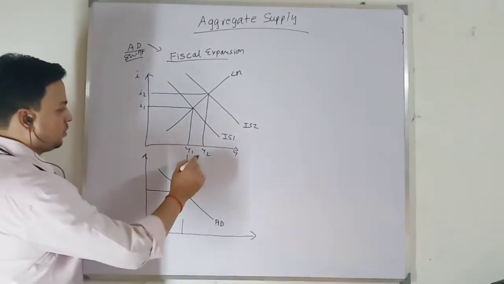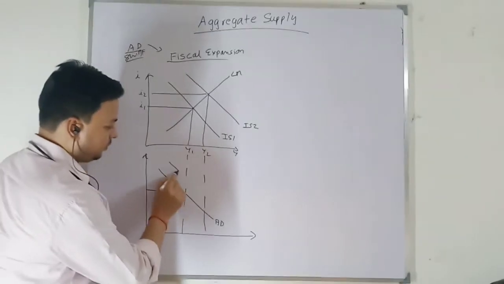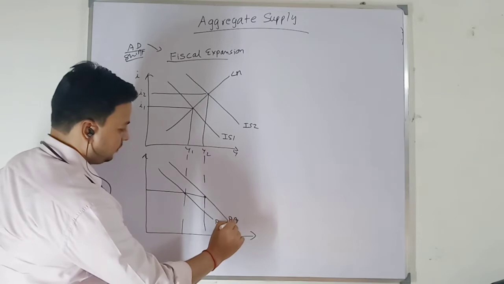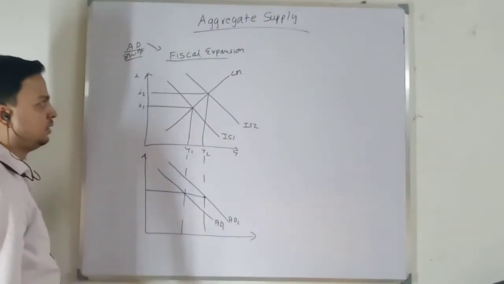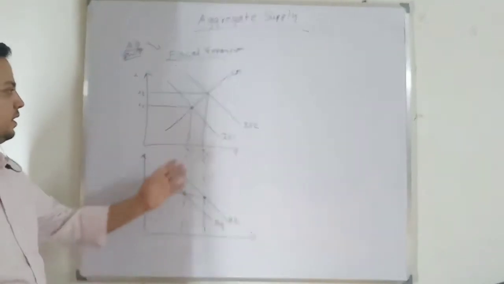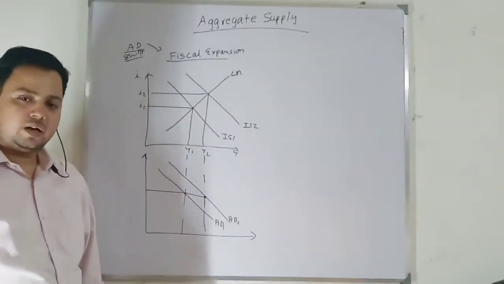So your aggregate demand curve will shift rightward for the same price level because the price level will not change. For the given price level, when there is an increase in government expenditure, the IS curve shifts rightward.